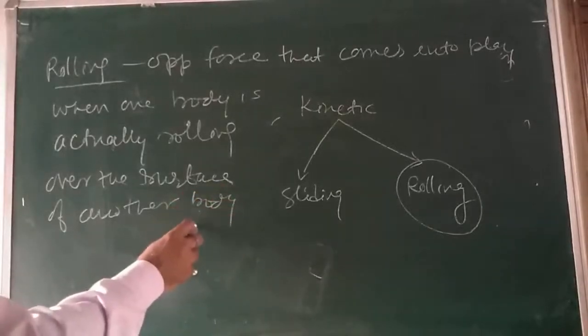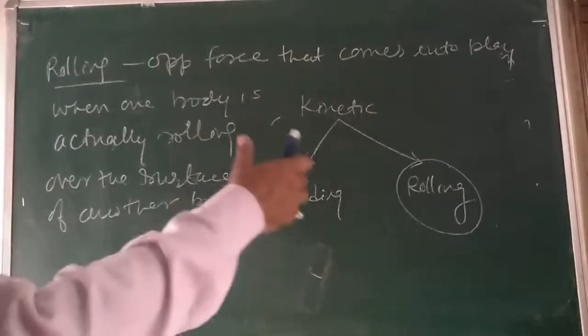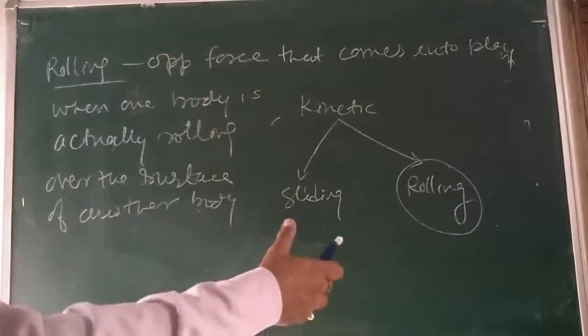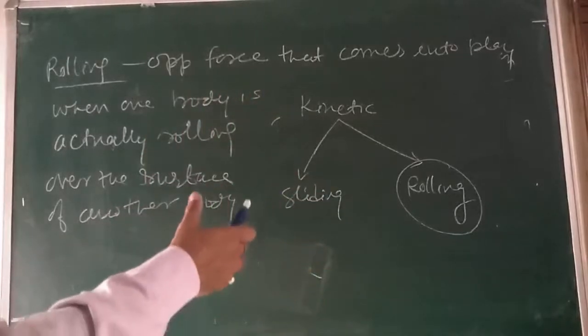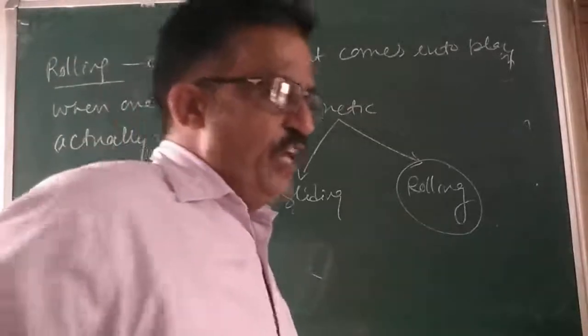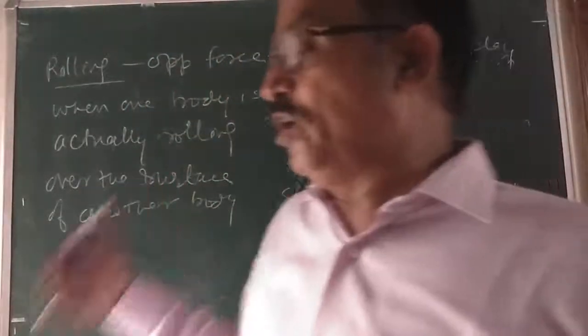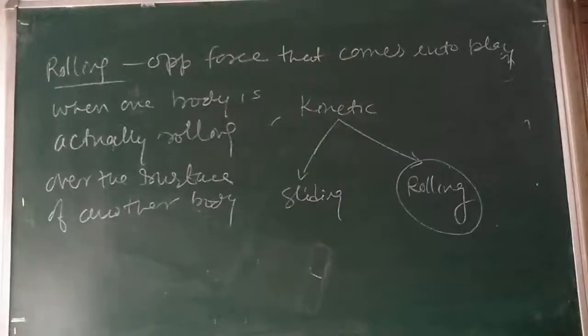When a wheel, a circular disc, a ring, a sphere or a cylinder rolls over the surface, the opposing force which acts is called rolling friction. So these are the types of friction.